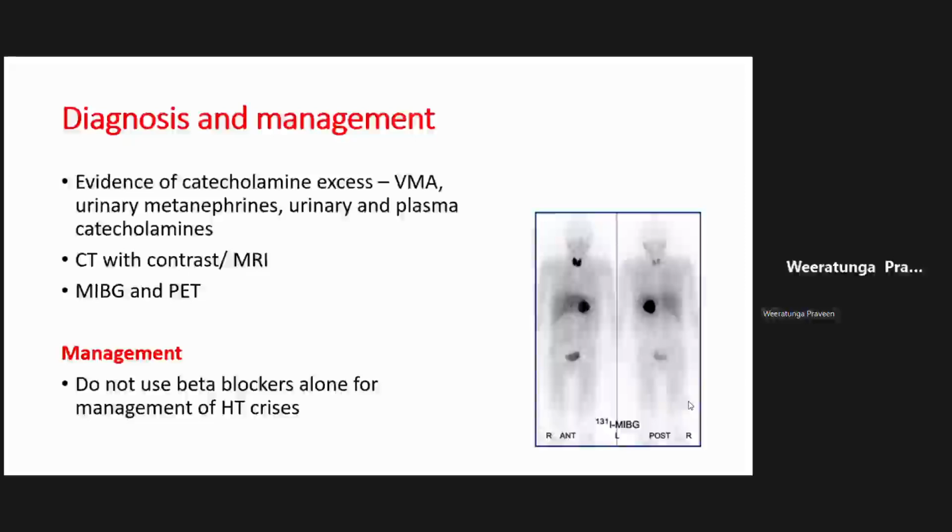We usually do the urines, but it's better if you can measure these directly in the plasma. Once you have demonstrated that there are elevated catecholamines and catecholamine metabolic products, the next challenge is to find where the tumor is, and for that we use contrast CT or MRI or certain advanced forms of imaging like PET scans. So that's very important to remember.